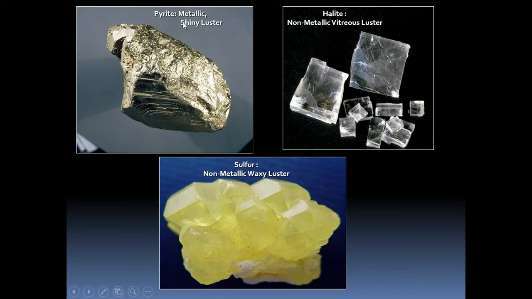You can see here pyrite. Pyrite is a brass yellow color mineral which appears like a metal, shiny metal. Whereas halite is a salt. It is non-metallic luster which shows vitreous, glass-like appearance. Vitreous means glass-like appearance. Whereas sulfur is again non-metallic luster which appears like a wax, or waxy luster. So on the basis of appearance we give the luster.